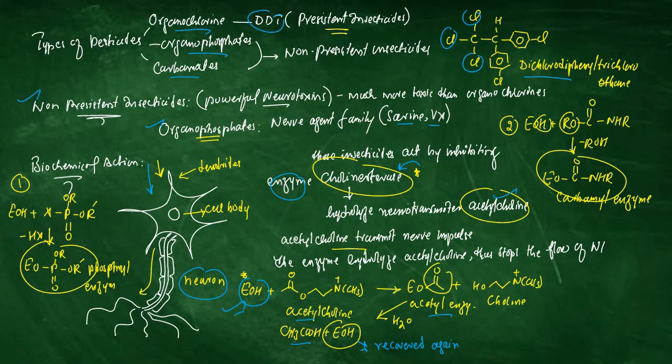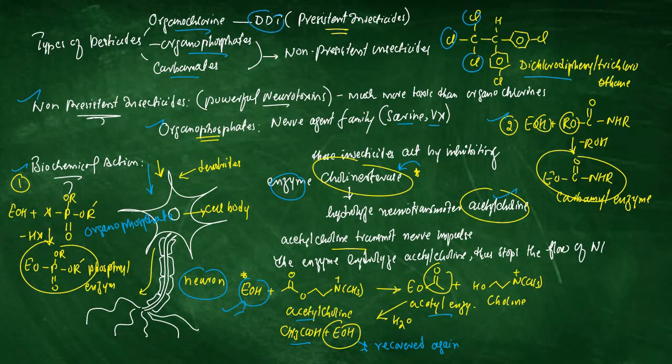But now we consider two different cases here, case number 1 and case number 2. In both cases we have replaced the acetylcholine molecule with these non-persistent insecticides. Here we have, in the first case, an organophosphate pesticide.